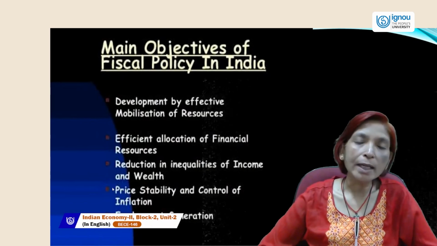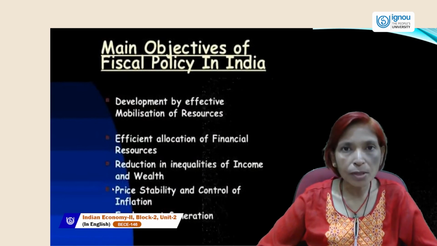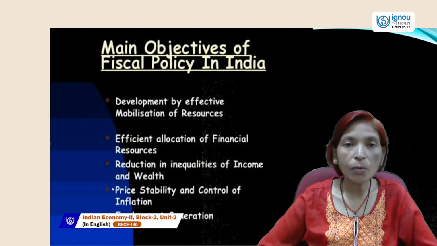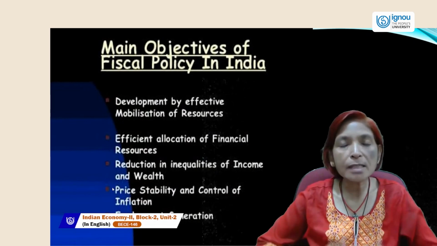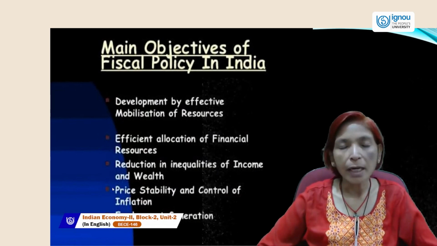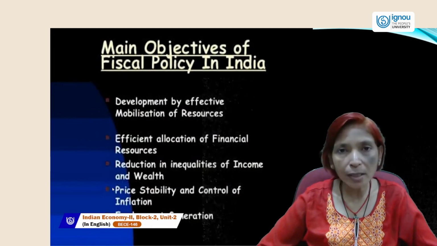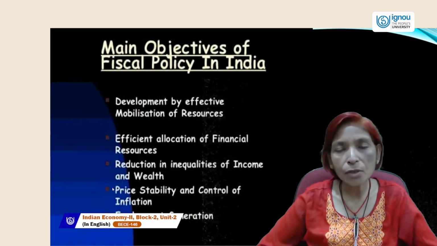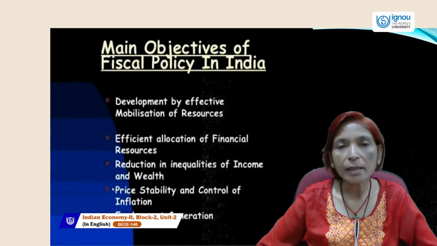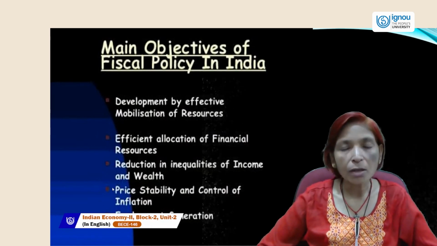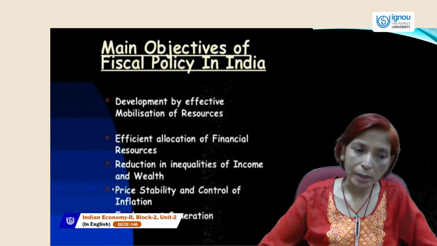Inequality should be reduced in an economy because inequality makes differences between rich and poor people, and if the class struggle between haves and have-nots increases, then this will create a very difficult situation or problem in the country.